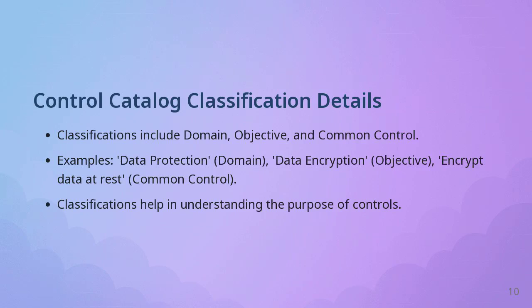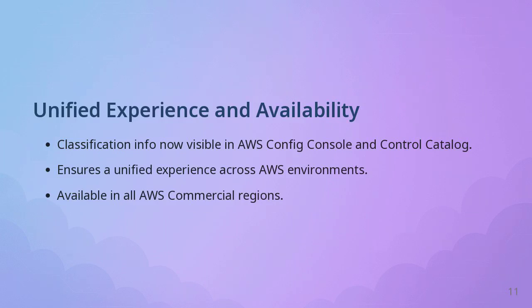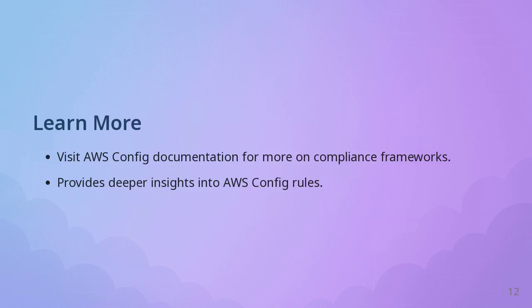This structured classification aids in comprehensively understanding the purpose of each control. Users of AWS Config will now observe the same classification information within both the AWS Config console and the AWS Control Tower Control Catalog, ensuring a cohesive experience across the AWS environment. This integration of AWS Control Tower with AWS Config enables more efficient management of compliance and security posture. These enhancements are available in all AWS commercial regions where AWS Config and AWS Control Tower are accessible.